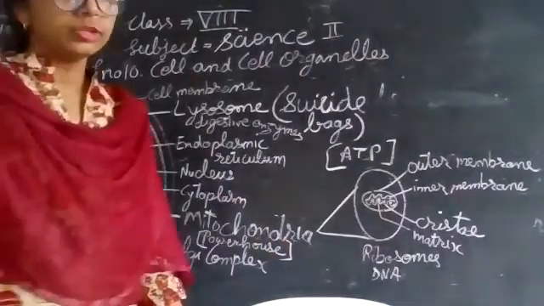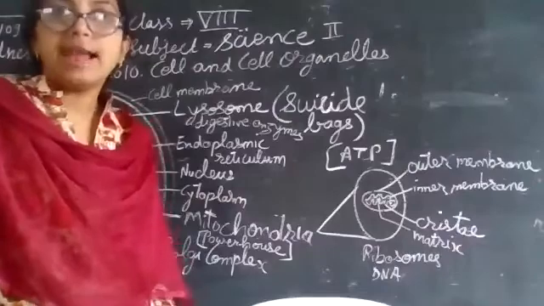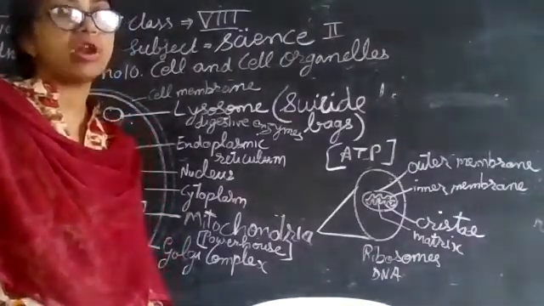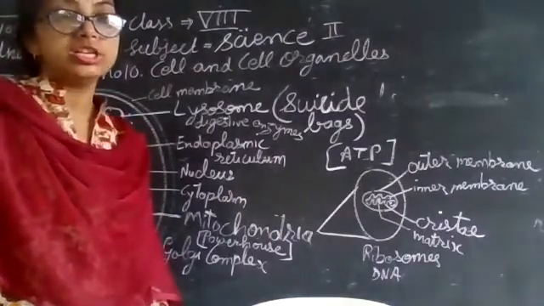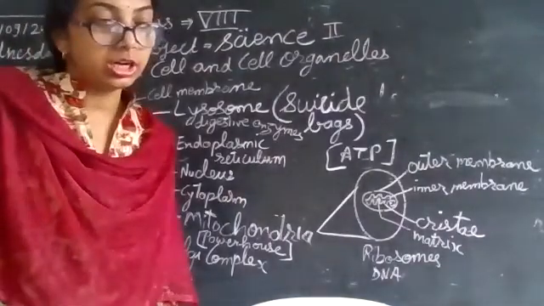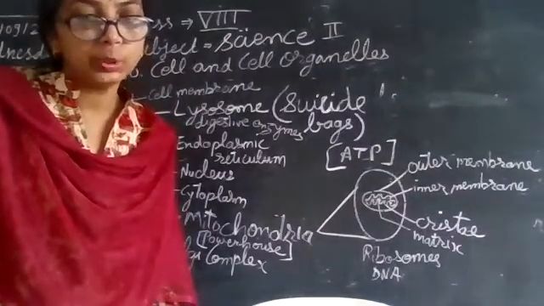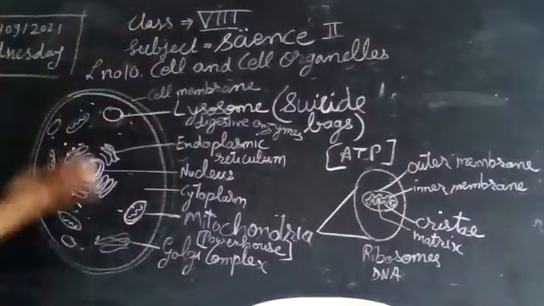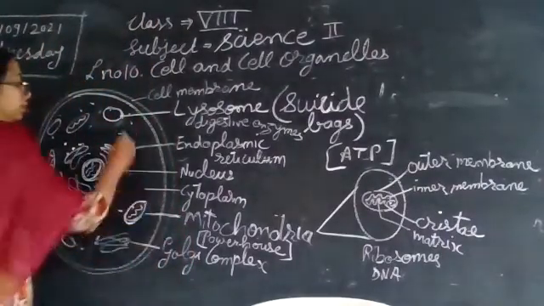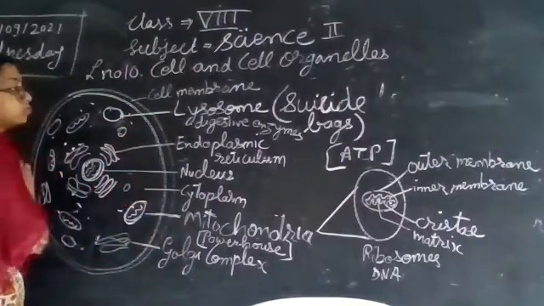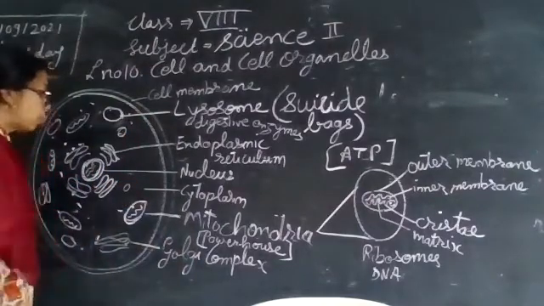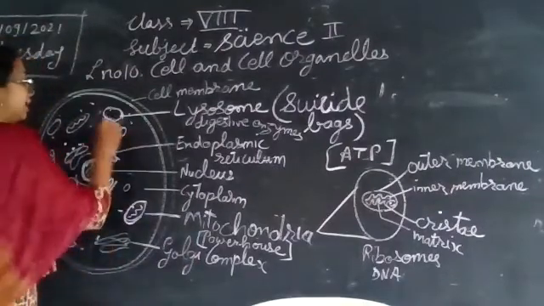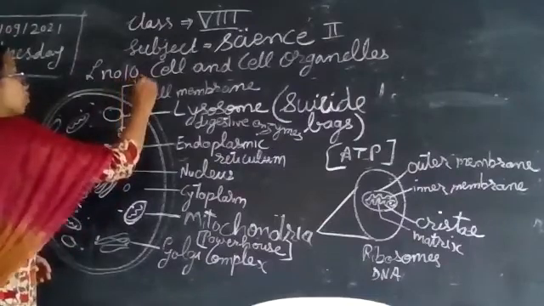So today we have done lysosomes and mitochondria, these two very important cell organelles of every cell. The third cell organelle today we are going to discuss is the vacuole. In animal cell, actually, there is not much time to store food material. So vacuoles are either absent, or if they are present, they are very, very small.